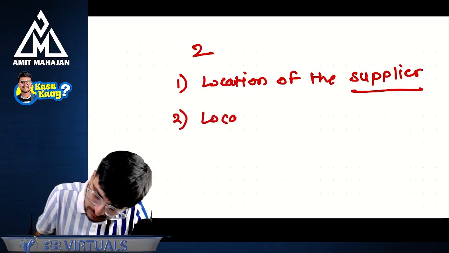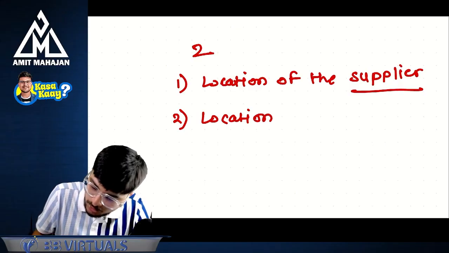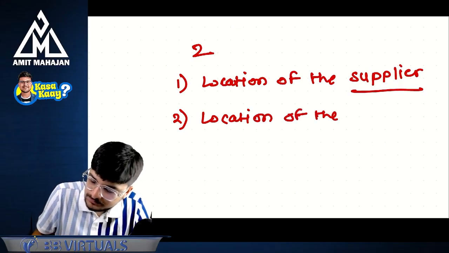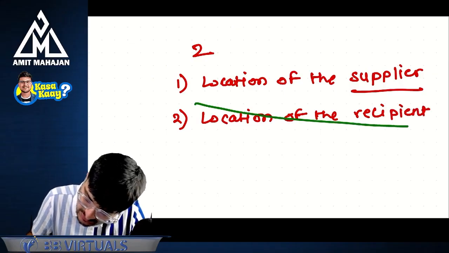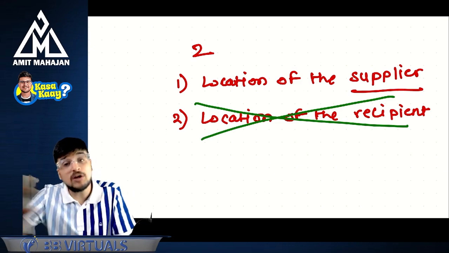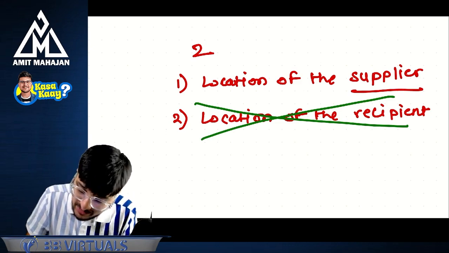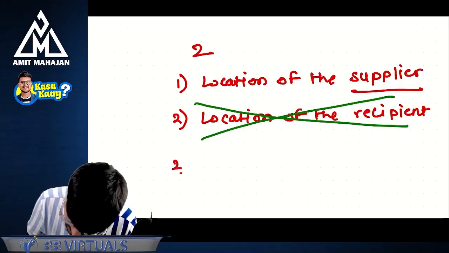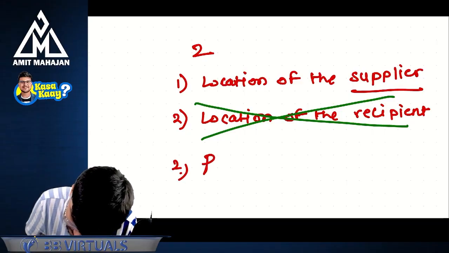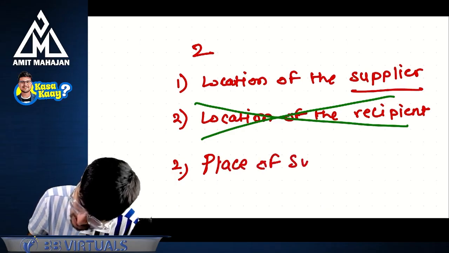Second, location of the recipient. We will not consider the location of the recipient. We have to consider location of the supplier and place of supply.